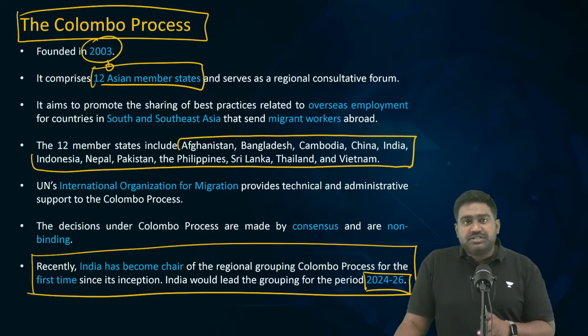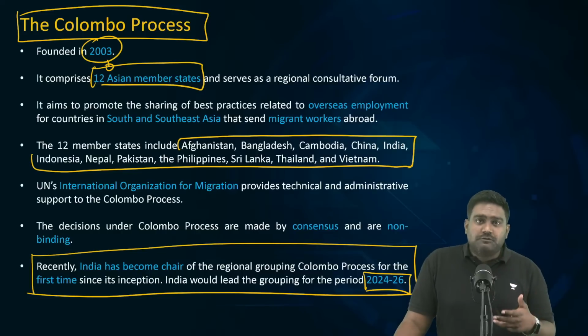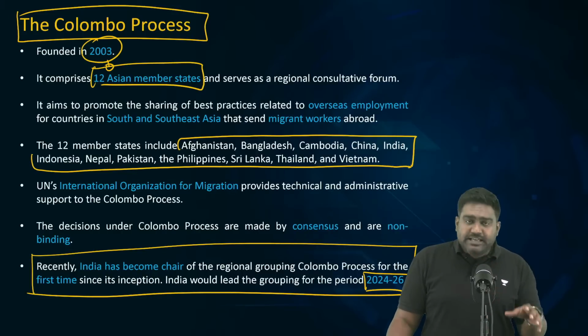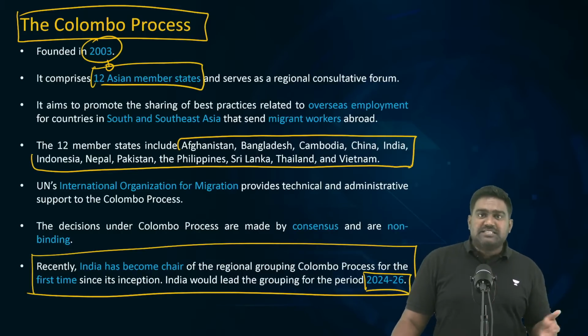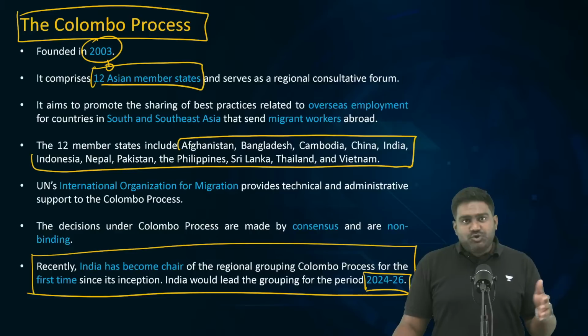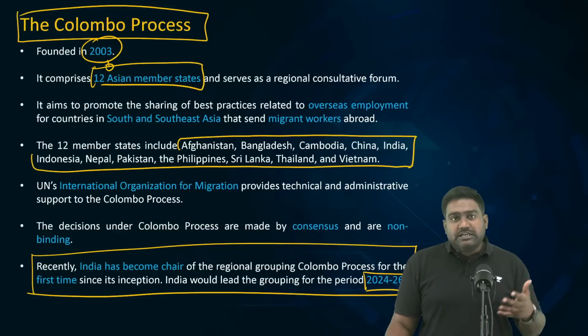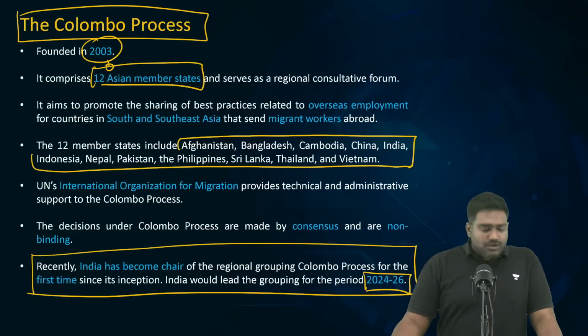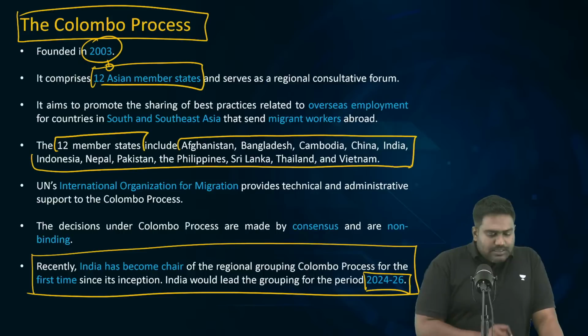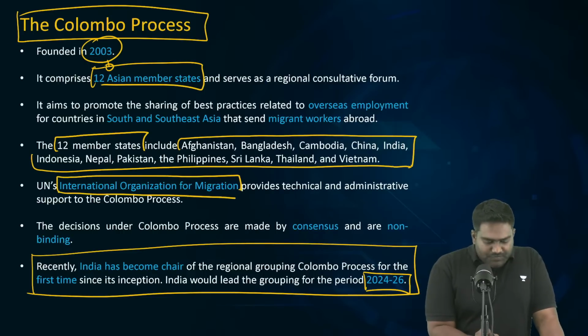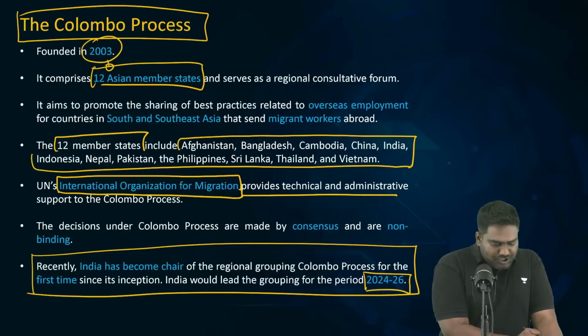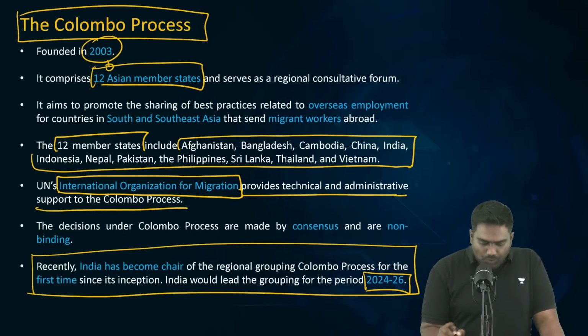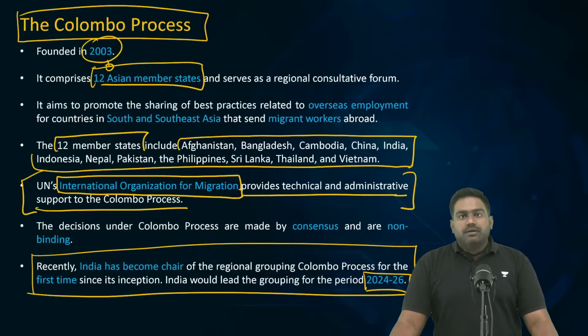All these countries significantly contribute migrant workers to other countries, especially in West Asia and the Western world, from the US to Europe to various other developed economies and also the Middle Eastern economies. So these 12 countries have come together, and the International Organization for Migration provides technical support for this initiative.